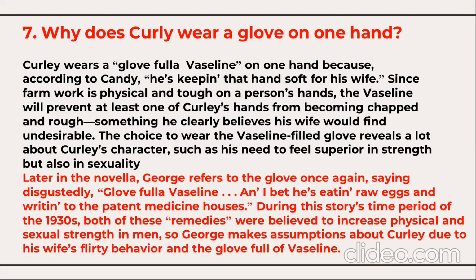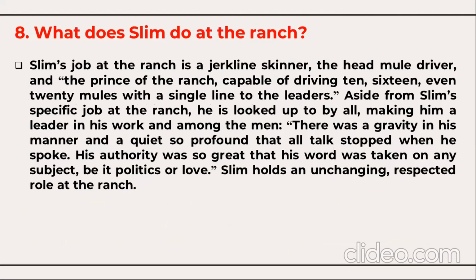During this story's time period of the 1930s, both of these remedies were believed to increase physical and sexual strength in men. So George makes assumptions about Curly due to his wife's flirty behavior and the glove full of Vaseline. Question number 8.